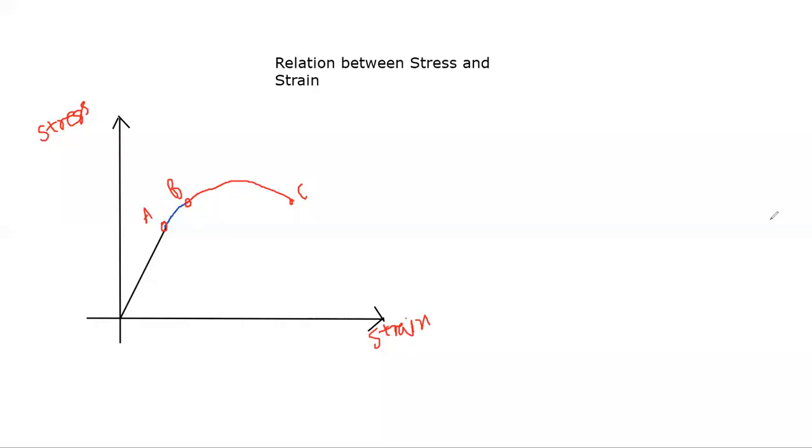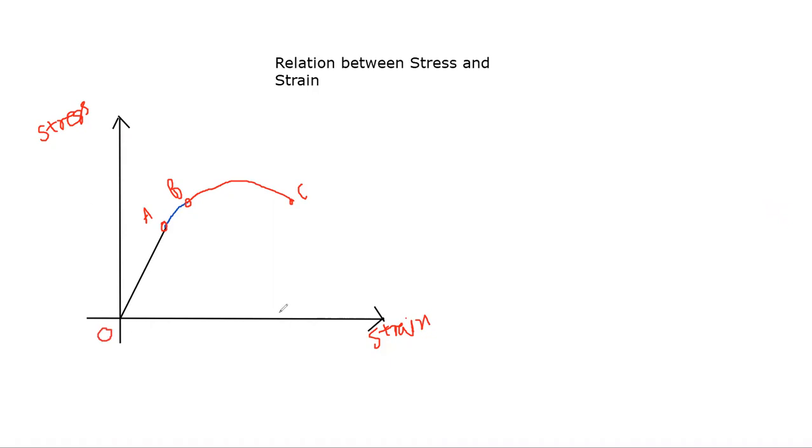So today's topic of discussion is the relation between stress and strain. Now, when a wire of elastic material is subjected to an increasing tensile stress, the strain changes as shown in this diagram. This is the initial point. If you increase the stress, the strain changes like this.